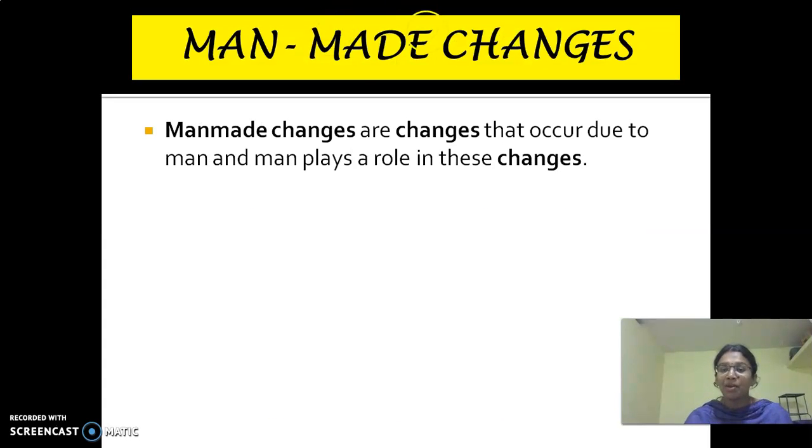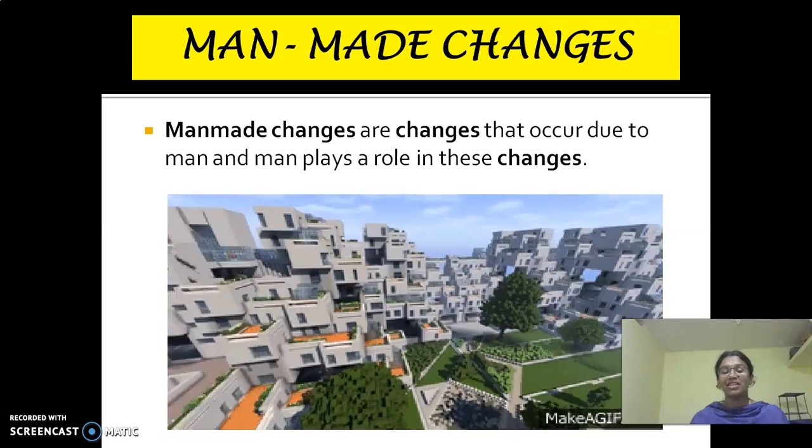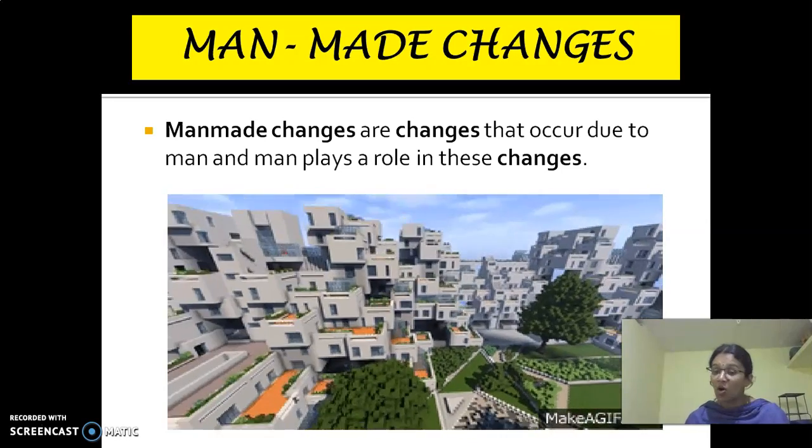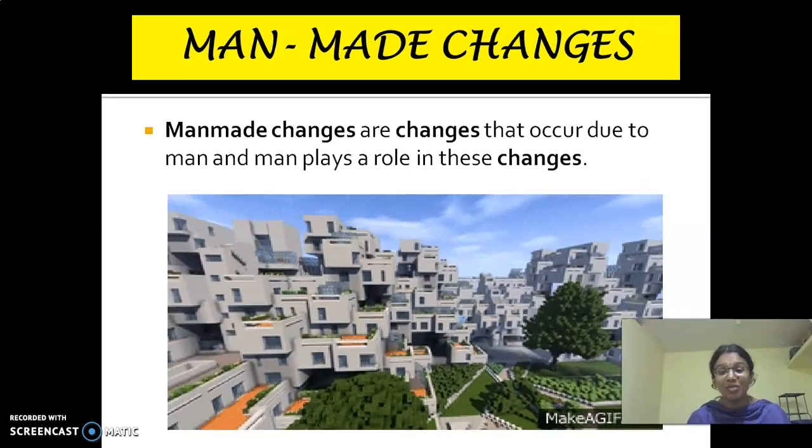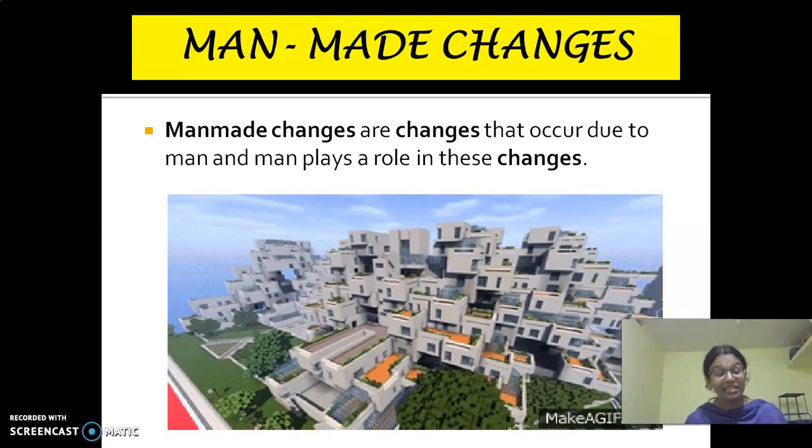The next thing is man-made changes. Man-made changes are changes that occur due to man. These changes occur due to man, and man plays a role in these changes. So who is important here? Man is important here. So what is this example? Building of houses. Yes or no? Okay. Now give me some other examples of man-made changes, children.